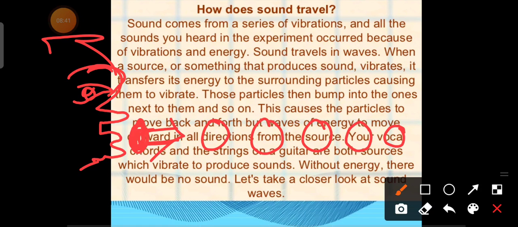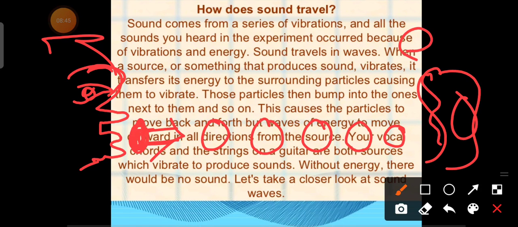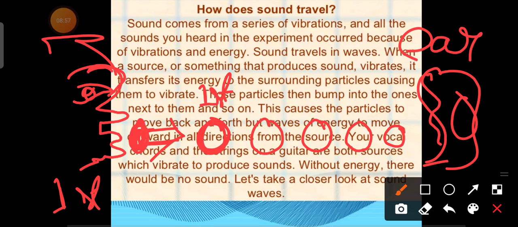Here someone is hearing. This is the ear of the second boy, and this is the mouth of the first boy. This energy will transmit to the first particle. The first particle will transmit energy to the second particle, the second particle will transmit energy to the third particle, and so on. In this way, sound actually travels.